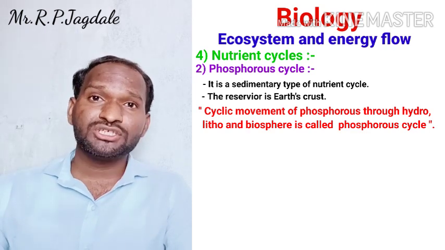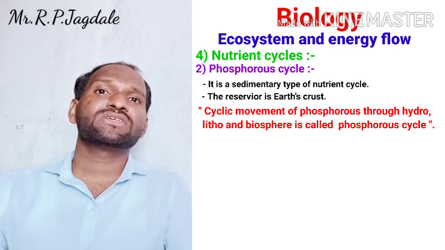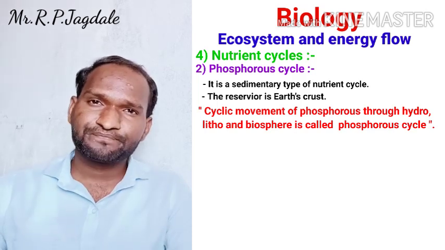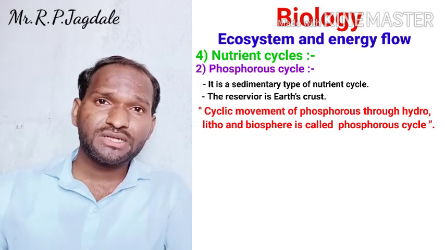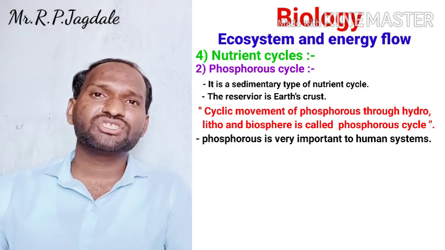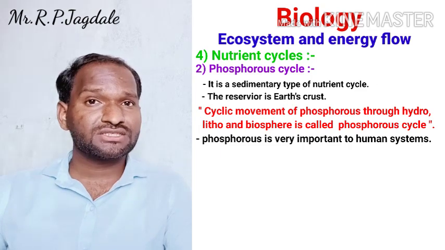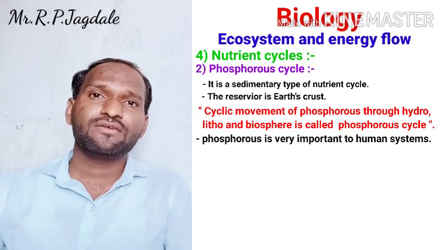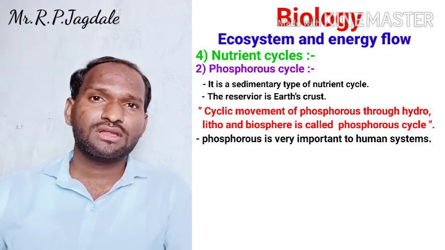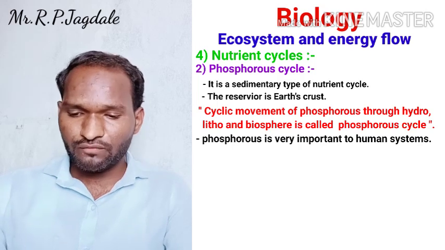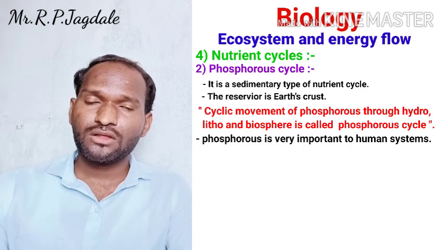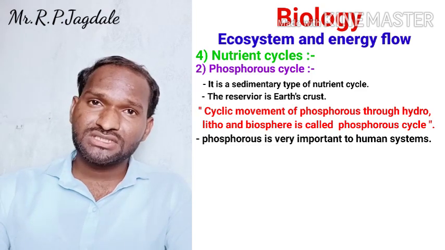In biology, phosphates are very important for the activation of the enzymes. If there are no phosphates, activation of enzymes will not take place. There are some such enzymes. So the phosphorus cycle is very important to living forms or life forms, and to the enzymes present in the human systems.